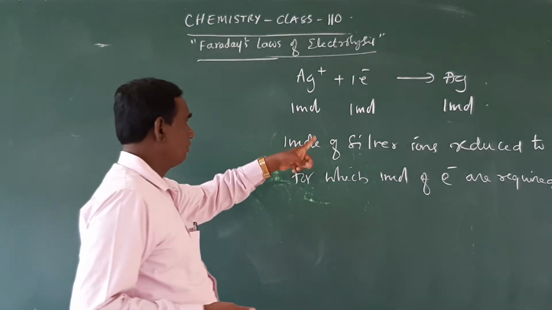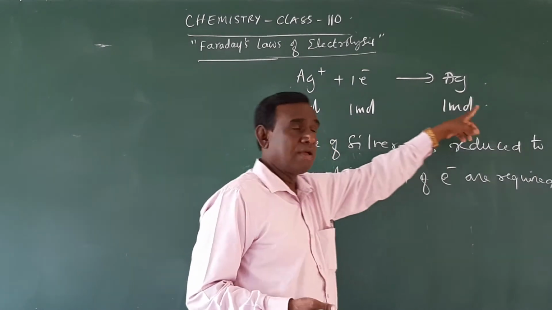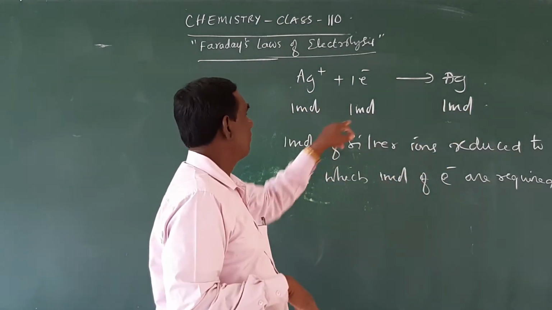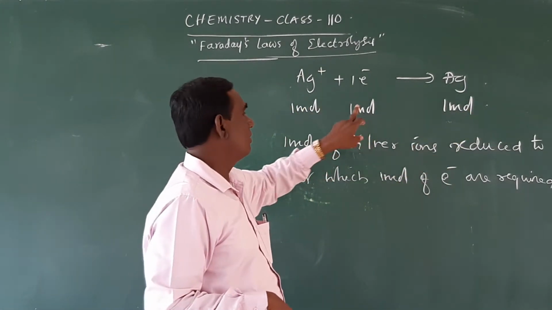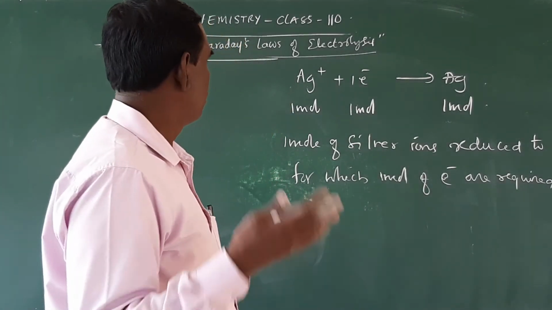Here it is reduction: 1 mole of silver ions is reduced to 1 mole of silver by taking 1 mole of electrons. How many moles of electrons are required? 1 mole of electrons.